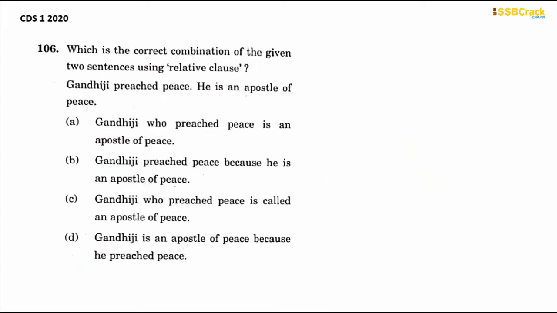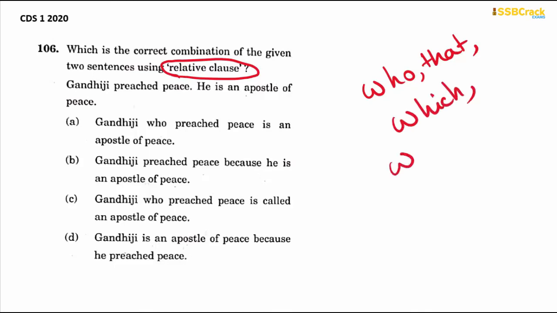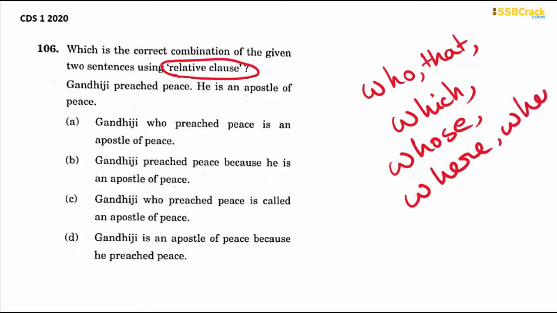Next question. Which is the correct combination of the given two sentences using relative clause? So, what are relative clauses? Relative clauses are those clauses which begin with relative pronouns. And what are relative pronouns? Who, that, which, whose, where, and when. When the clauses are beginning with these relative pronouns, then those clauses are called relative clauses. Always remember that.